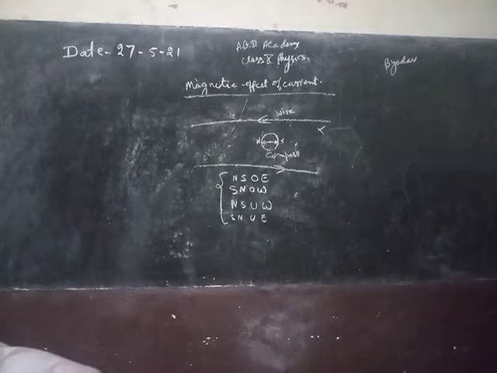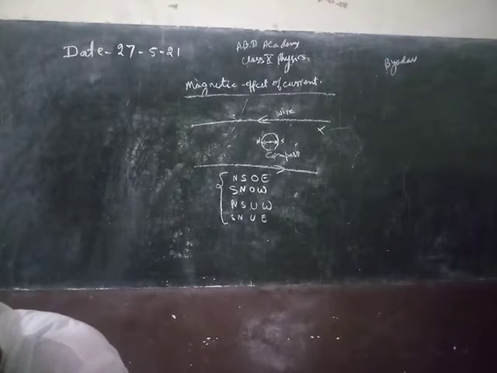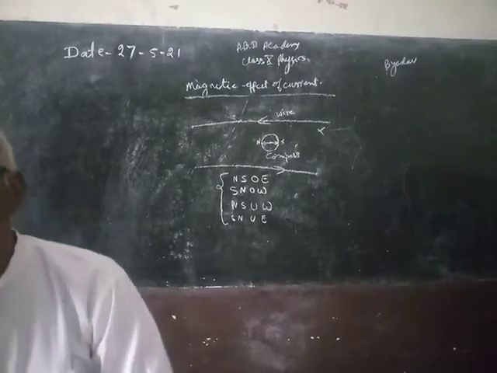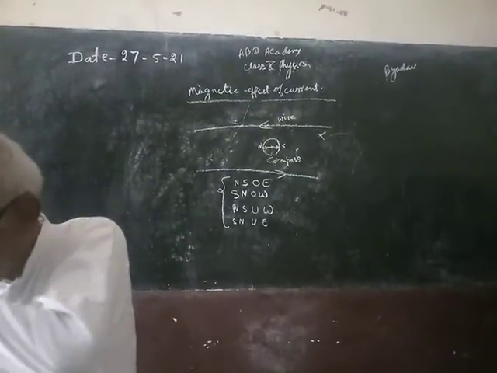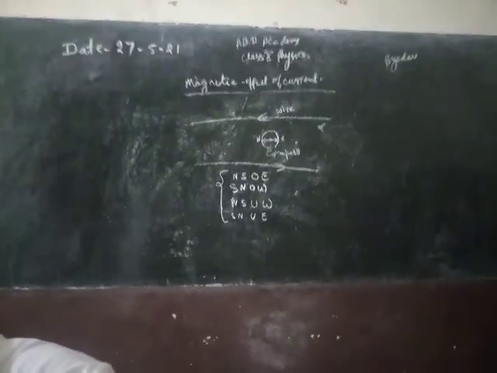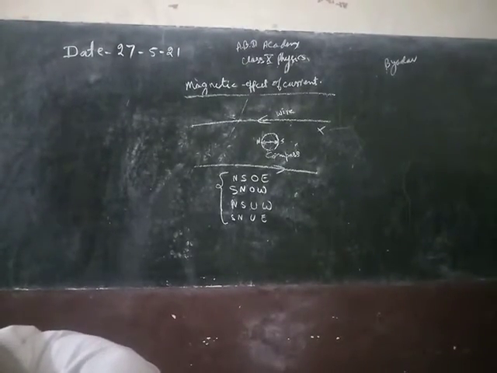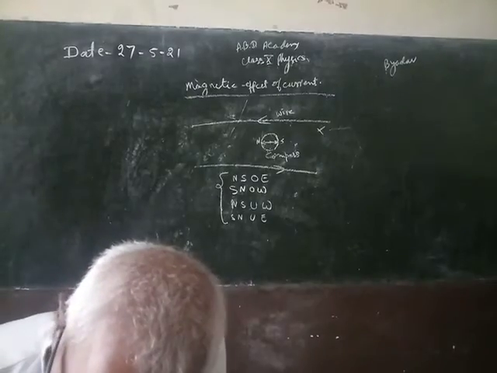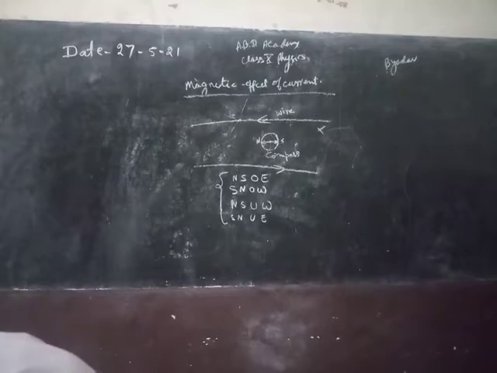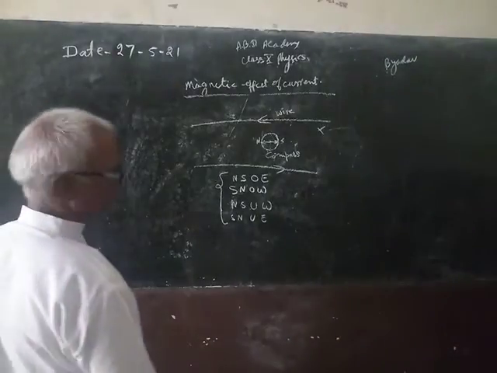Current carrying conductor. Means if a straight wire is carrying current, then what sort of magnetic field or magnetic lines of forces will be produced? Here, magnetic field pattern due to straight current carrying conductor.